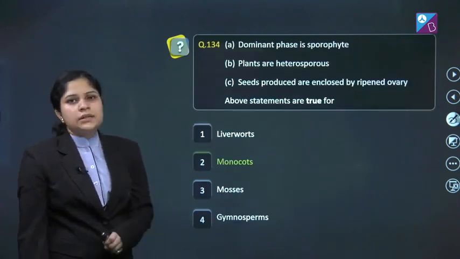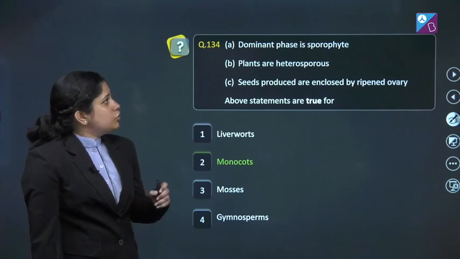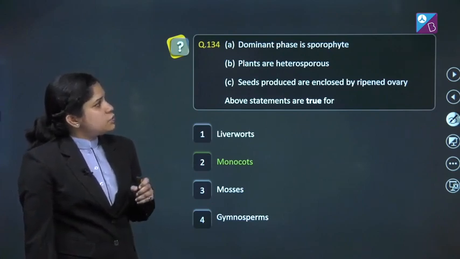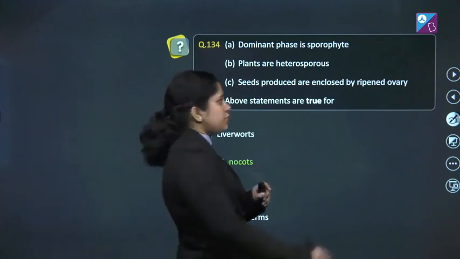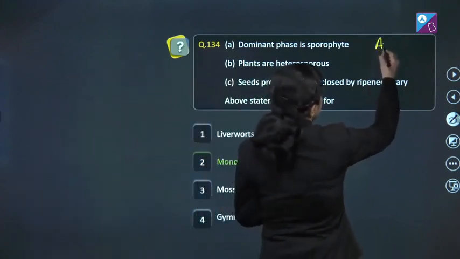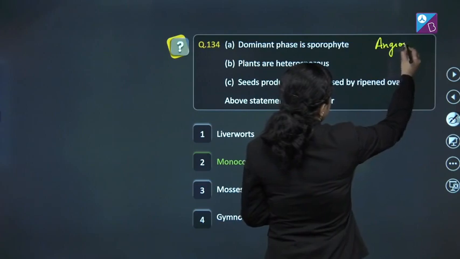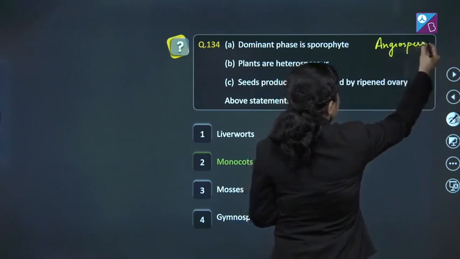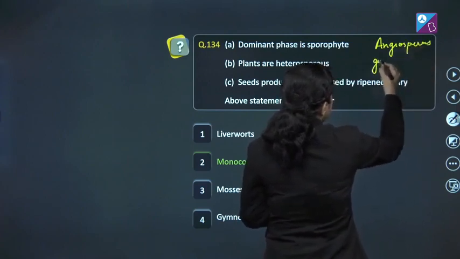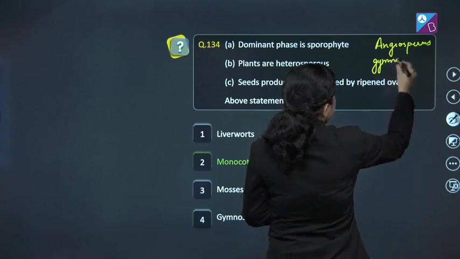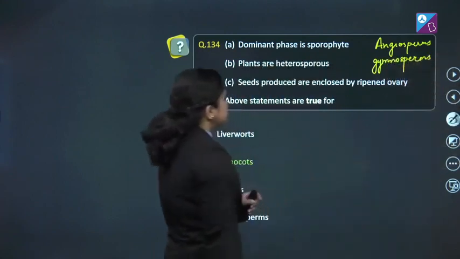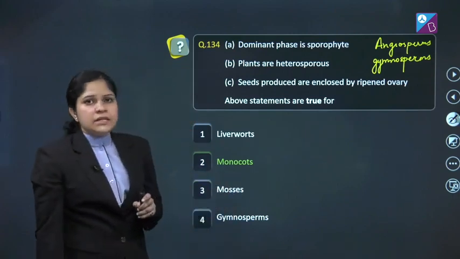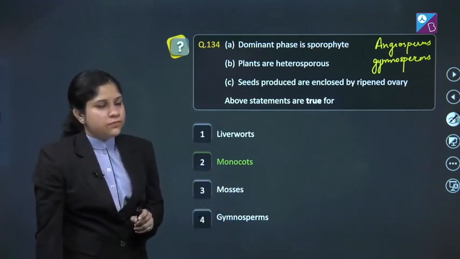Question number 134. Dominant phase is sporophyte. We know that dominant phase is sporophyte in case of angiosperms and gymnosperms. B. Plants are heterosporous.